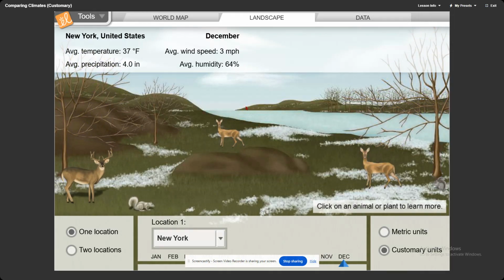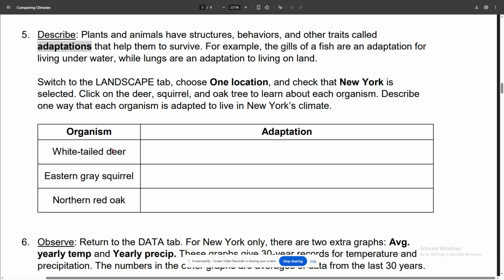So, out of the information I read, what was one adaptation or ability, physical or behavioral, that the white-tailed deer does to help survive New York's different seasons? Also, what does the gray squirrel do to survive the different seasons in New York? And lastly, what does the red oak do in the different seasons in order to survive New York's different climates?